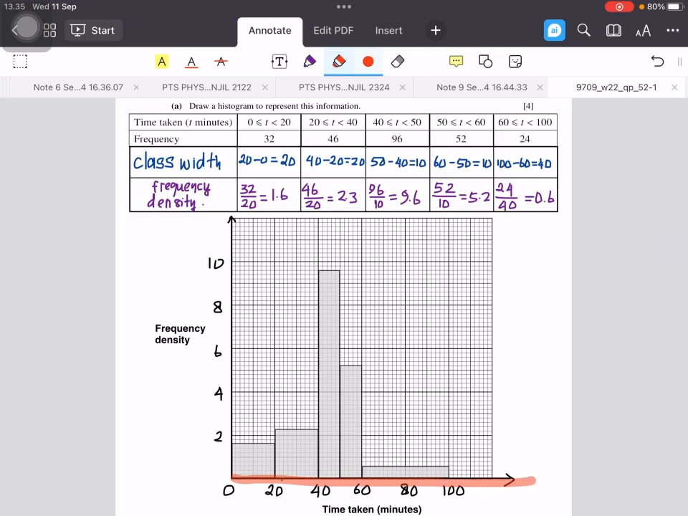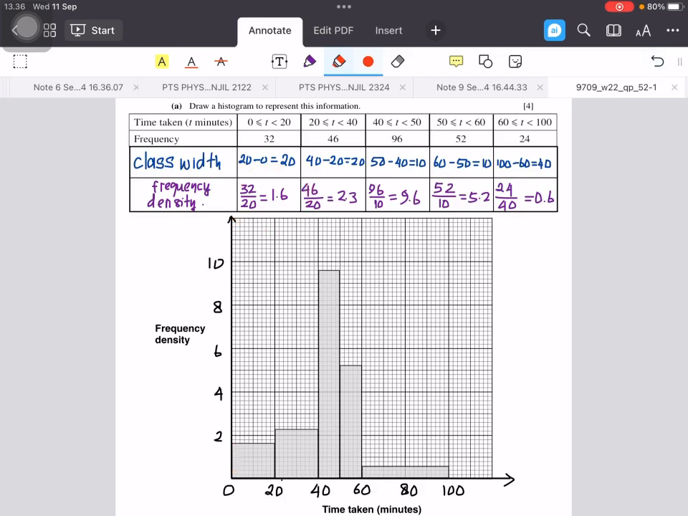So the horizontal axis, we use the time taken in minutes. The smallest value of t is 0 until 100. Then remember, for the vertical axis, we are using frequency density, which we have calculated before. So now for the first class from 0 until 20, this is the rectangle. So the t is from 0 until 20, and the height is the frequency density 1.6.